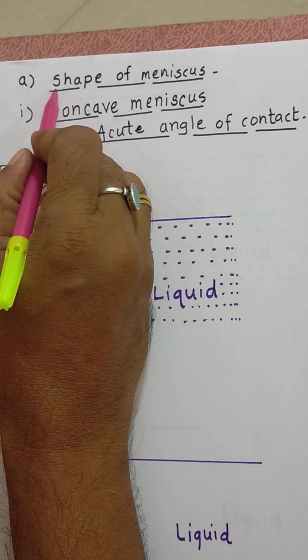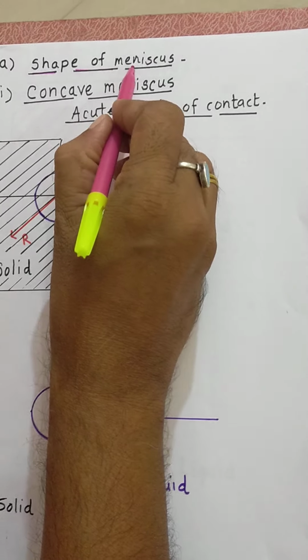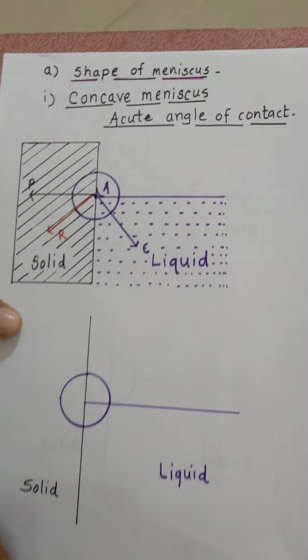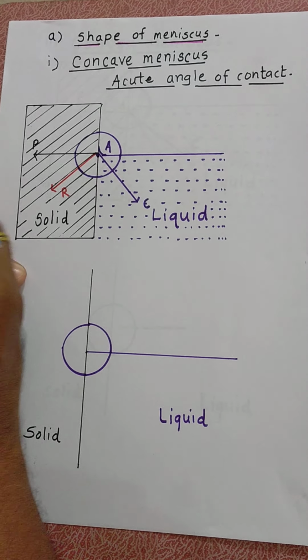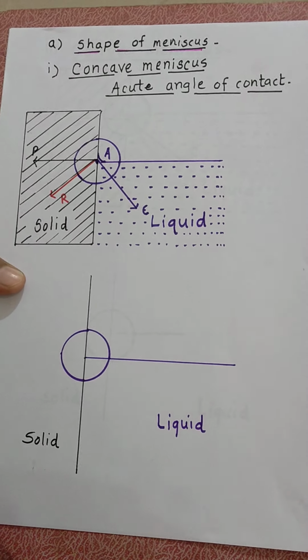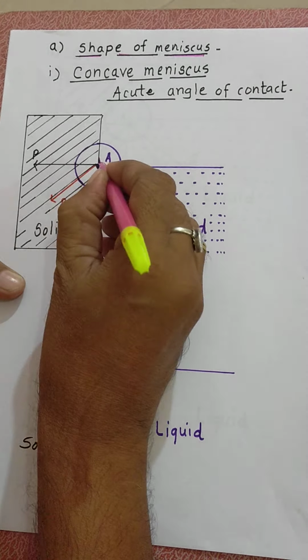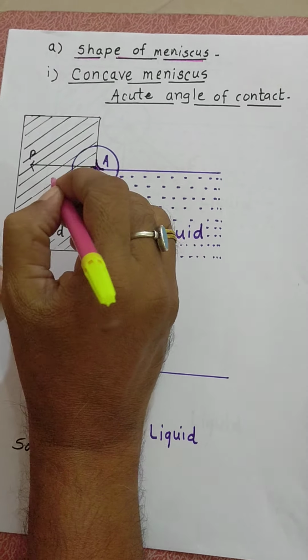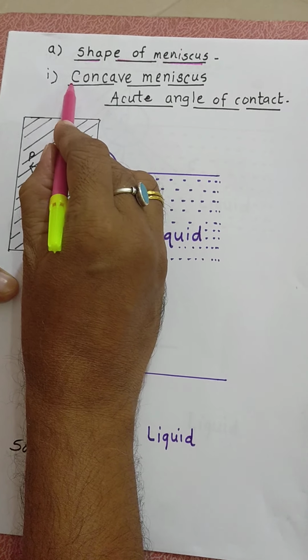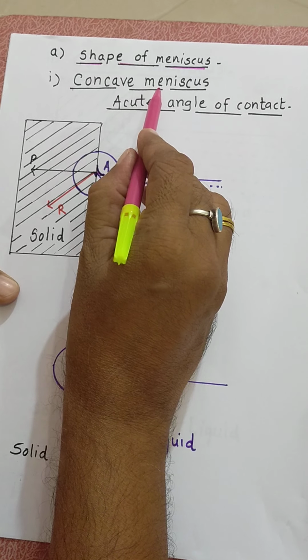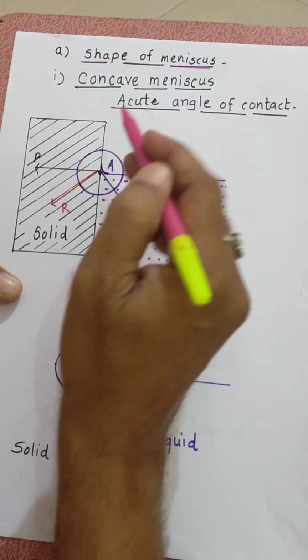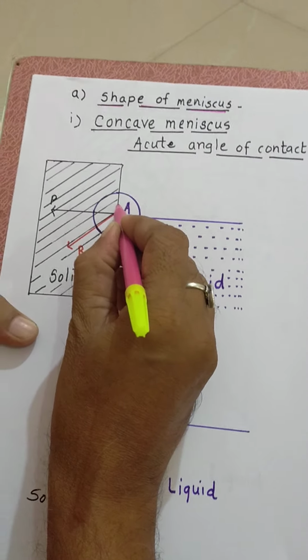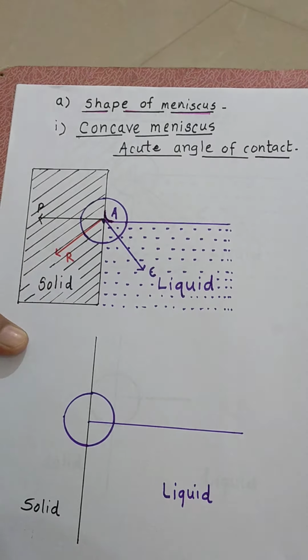Now the point is the shape of meniscus. Meniscus means, if liquid is in contact with solid, the shape of the liquid. In case of concave meniscus, or if it makes an acute angle of contact, such type of shape is called meniscus.